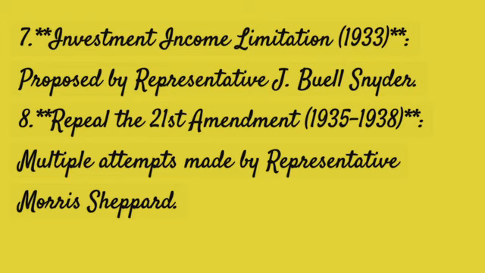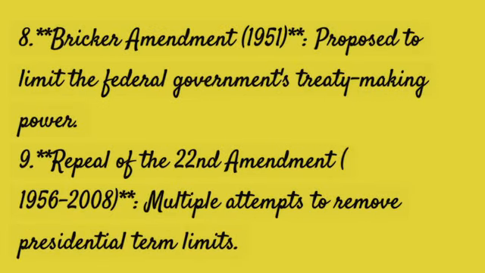7. Investment Income Limitation, 1933. Proposed by Representative J. Buell Snyder. Repeal the 21st Amendment, 1935-1938. Multiple attempts made by Representative Morris Sheppard. 8. Bricker Amendment, 1951. Proposed to limit the federal government's treaty-making power.